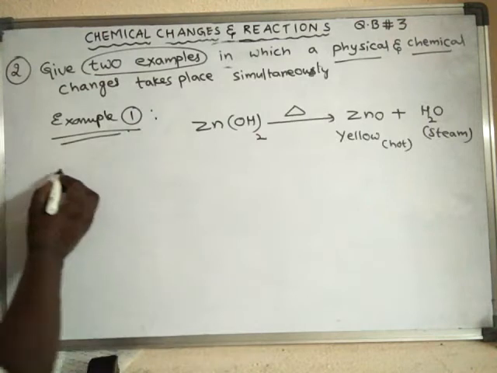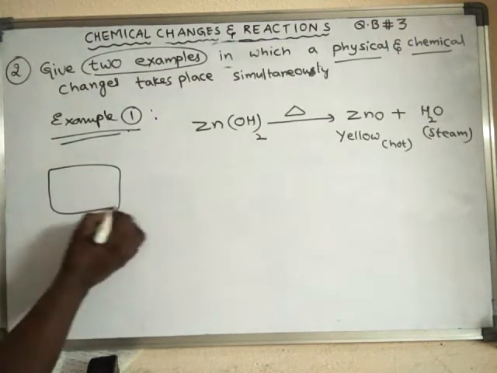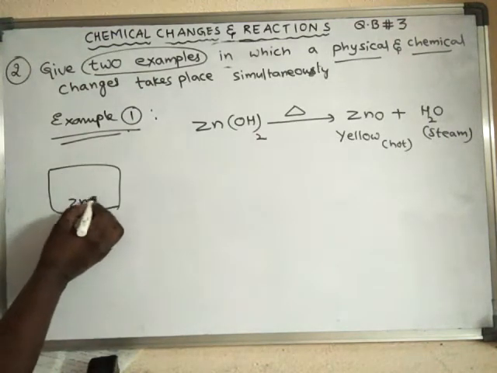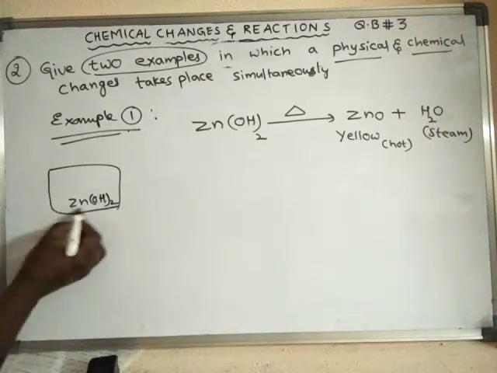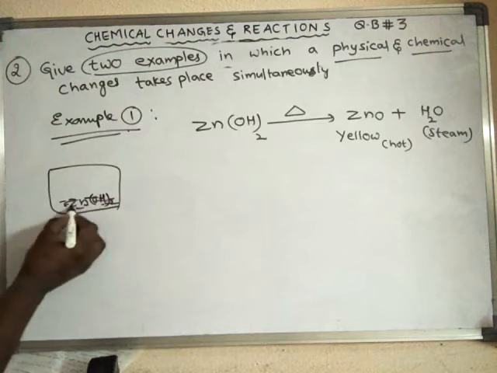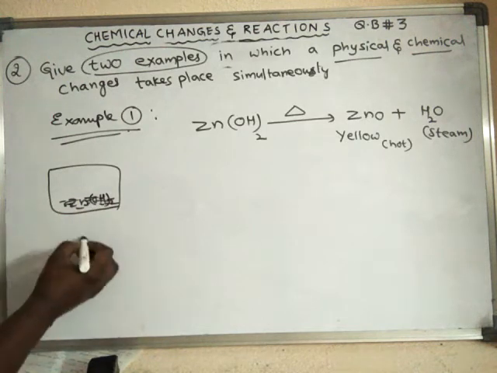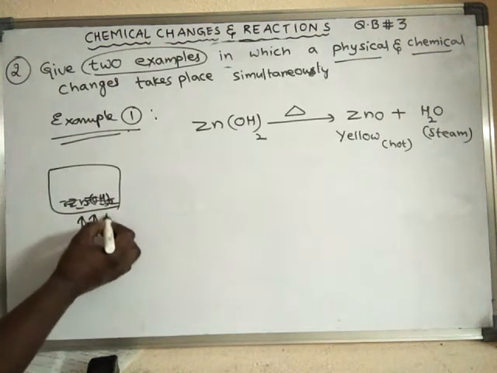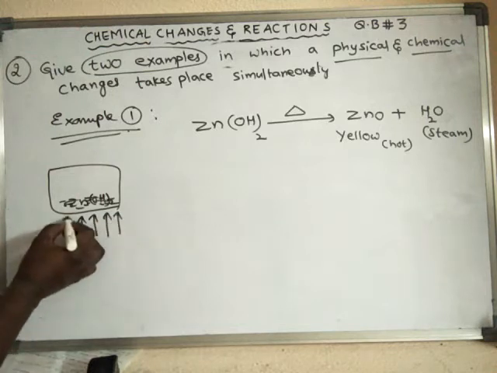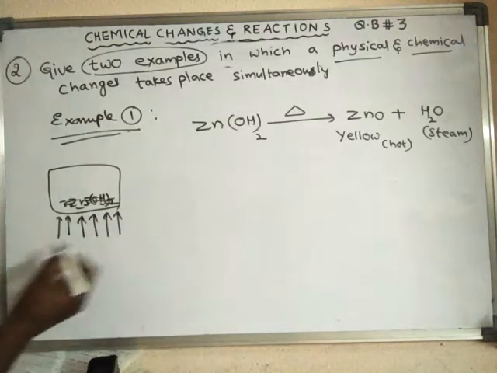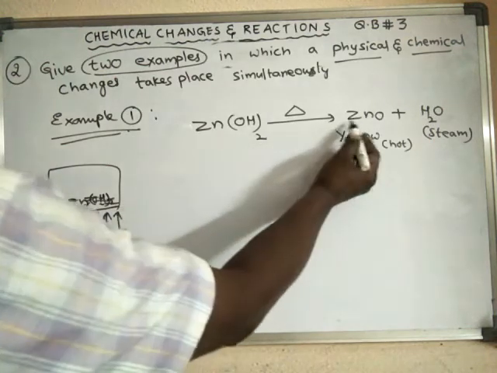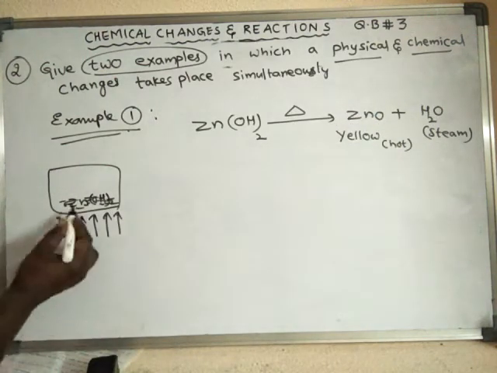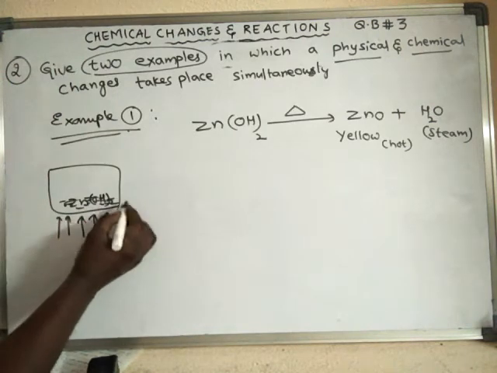Suppose I have taken zinc hydroxide in a vessel, and I heat this one. This symbol stands for heating. If I heat this, the zinc hydroxide will convert to zinc oxide.